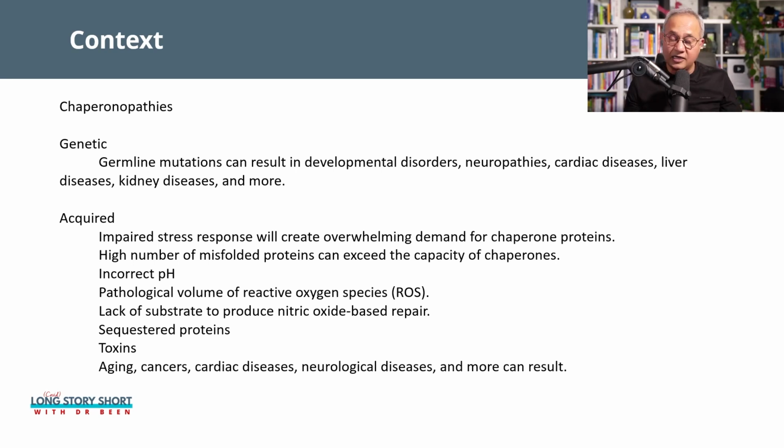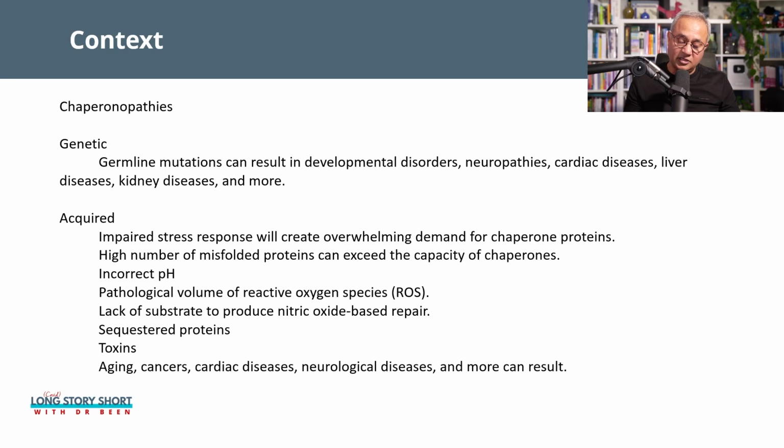Then similarly, a high number of misfolded proteins. Let's say reactive oxygen species are damaging a lot of proteins inside the cell. Chaperones cannot take care of all of them. Imagine incorrect pH. Normally enzymes work at a more acidic pH within the system. And now if the pH becomes more basic, or more acidic than it should be, then the chaperones will not work correctly.